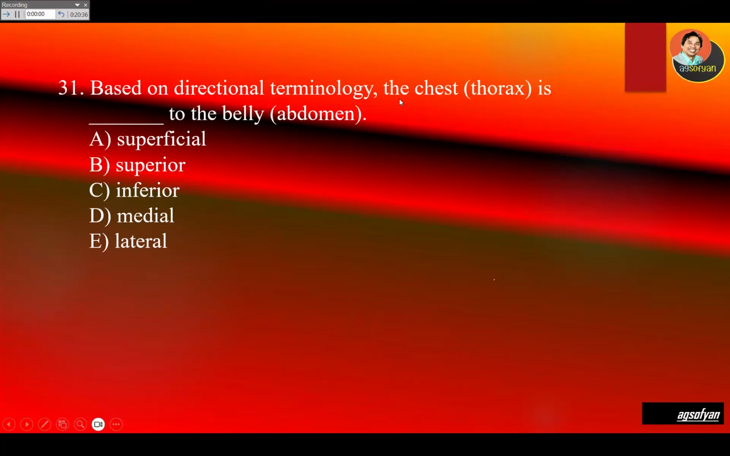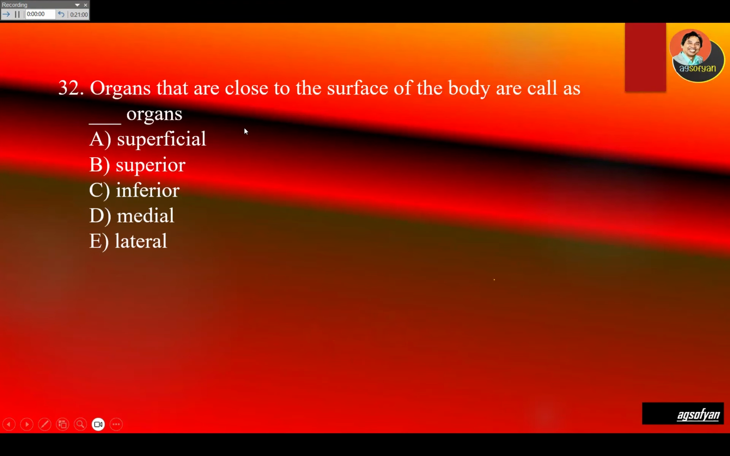Based on directional terminology, the chest, which is the thorax, is blank to the belly or abdomen. Where is the chest located? Above the abdomen. Above means superior. So B should be the answer. Organs that are close to the surface of the body are called blank organs. Surface, superficial. So the answer will be superficial organs.